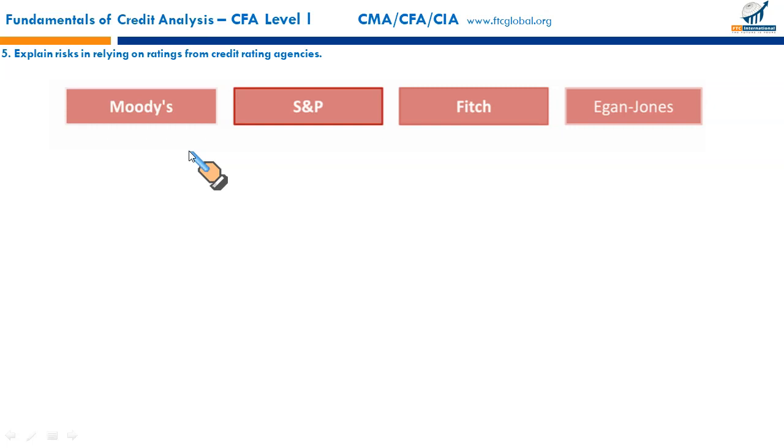Like many US companies, Enron, WorldCom, and European issuers like Parmalat, all these firms were in trouble, but the rating agencies failed to reflect their credit downgrades. And there's also a limitation that some risks are difficult to capture, like litigation risk, which is hard to quantify. It may affect certain companies, but its quantification could be difficult because the cases could take years into the future. So these are the specific risks in relying on the ratings from credit rating agencies.